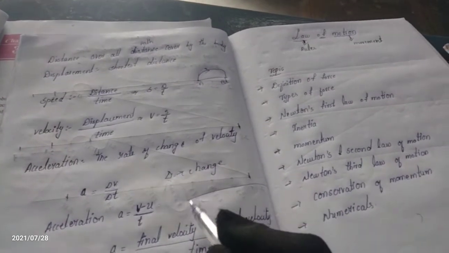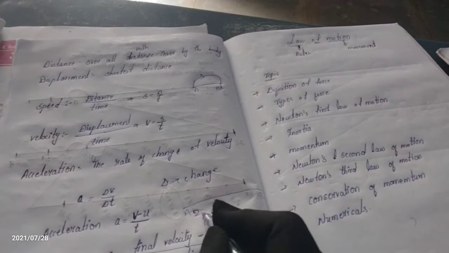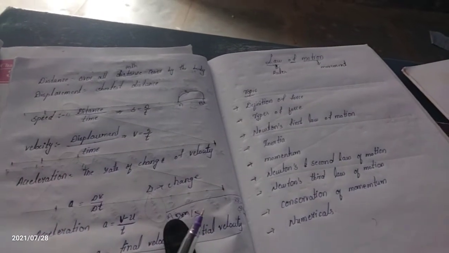Here is the example. A is there, B is there. Here 2 meter per second and 5 meter per second, which means B is the final velocity and A is the initial velocity.